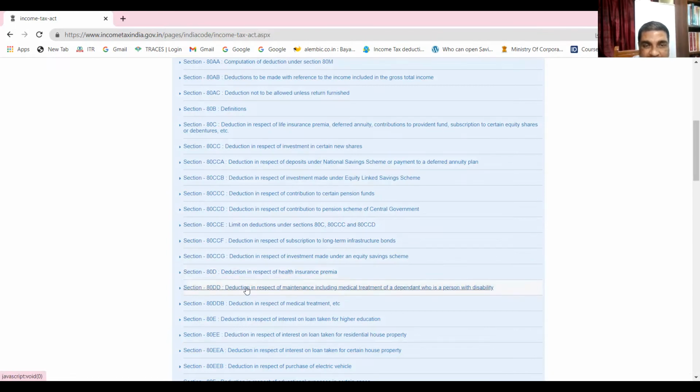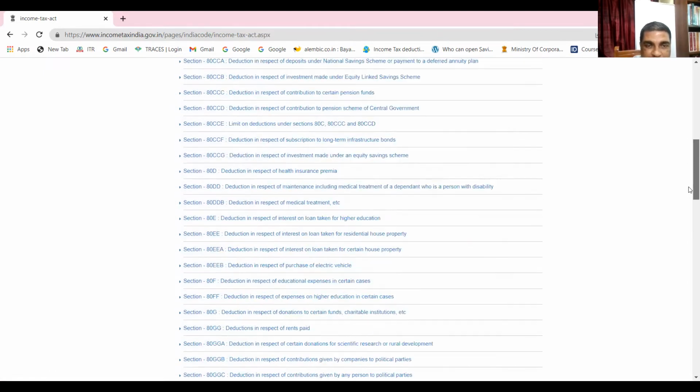Okay, then 80DD, deduction in respect of maintenance, including medical treatment, of a dependent who is a person with disability. Deduction in respect of medical treatment. This is another important thing. Deduction in respect of interest on loan taken for higher education. Are you seeing these deductions? Deduction in respect of interest on loan taken for residential house property.